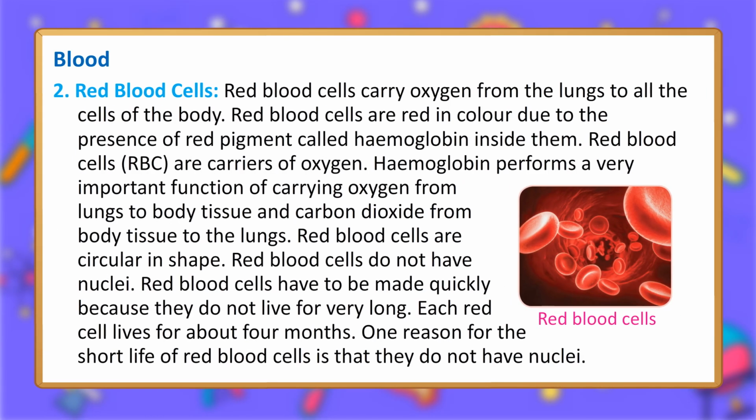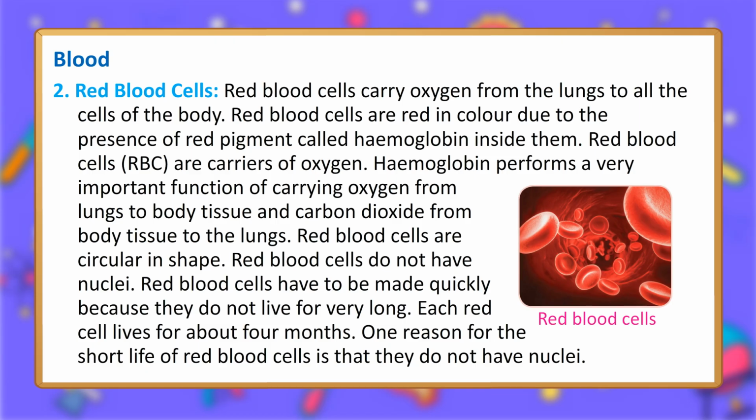2. Red blood cells. Red blood cells carry oxygen from the lungs to all the cells of the body. Red blood cells are red in color due to the presence of red pigment called hemoglobin inside them. Red blood cells, RBC, are carriers of oxygen. Hemoglobin performs a very important function of carrying oxygen from lungs to body tissue and carbon dioxide from body tissue to the lungs. Red blood cells are circular in shape. Red blood cells do not have nuclei.